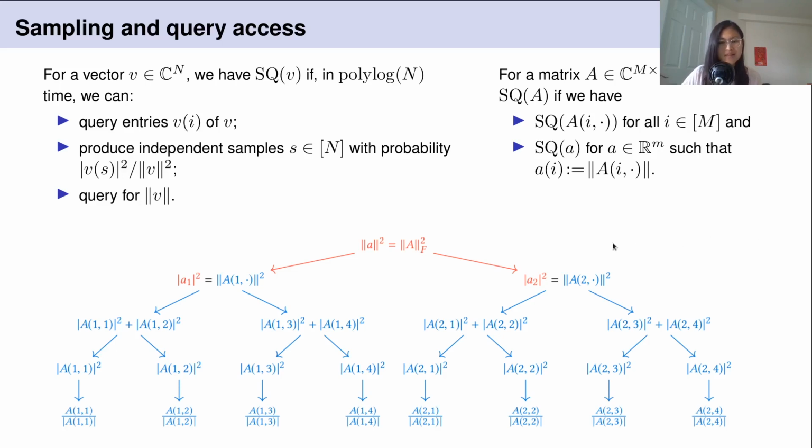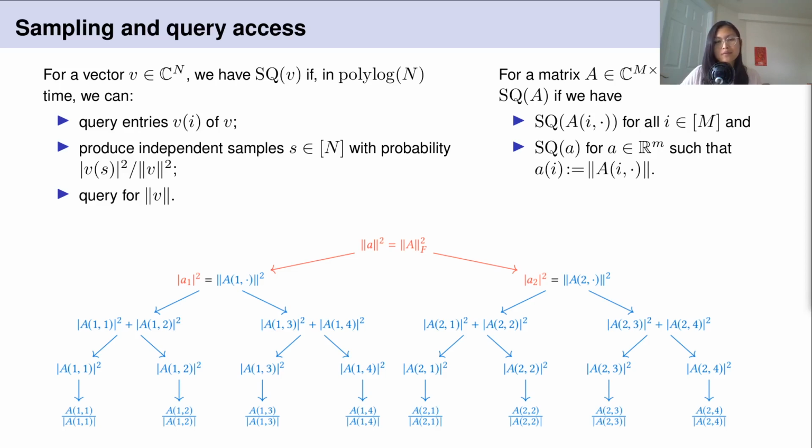The main thing to notice is that we can sample by recursing down the tree with probability proportional to the weight of the child node. And so you can really think about sampling and query access as an abstracted version of this data structure. This abstraction is pretty important, since what we're going to be doing with our composition theorems is basically building more and more convoluted data structures to support these sampling and query access queries. Okay.